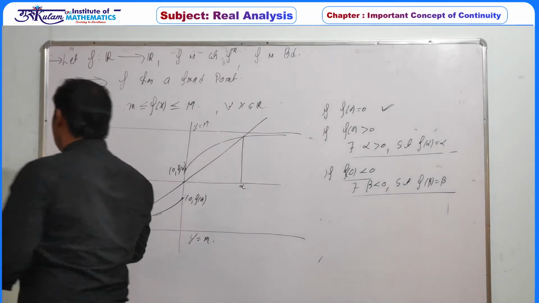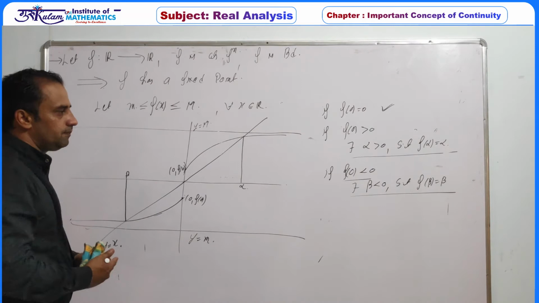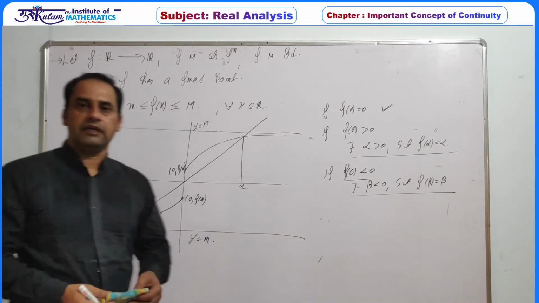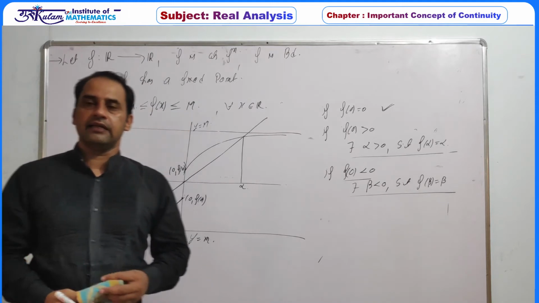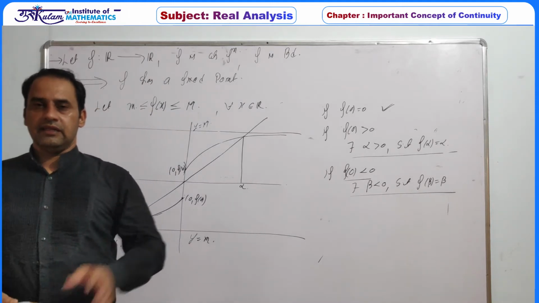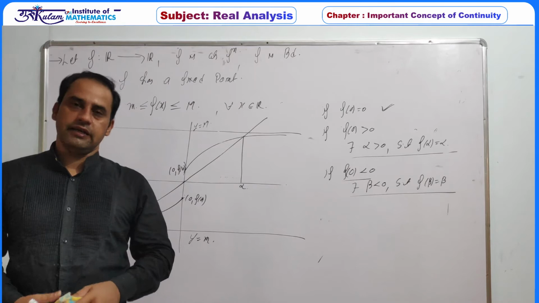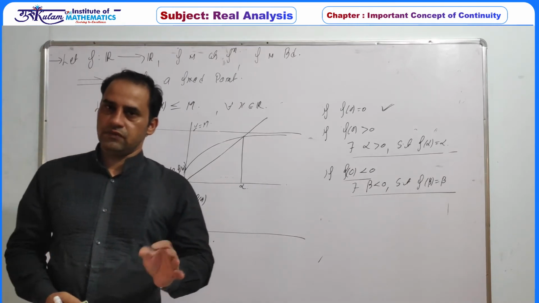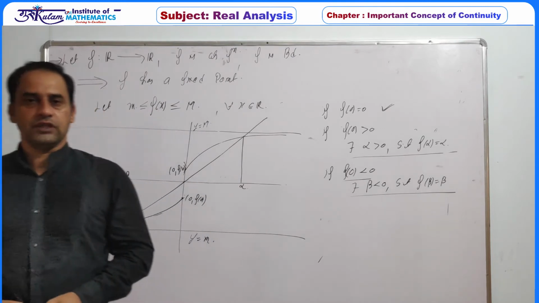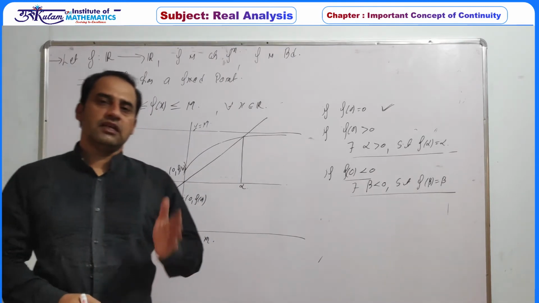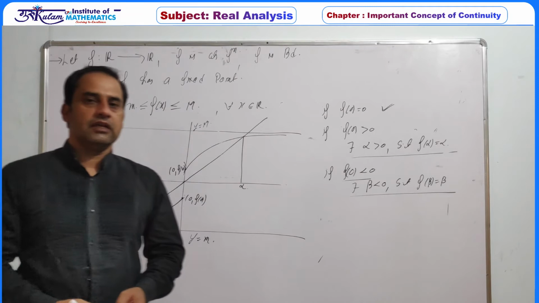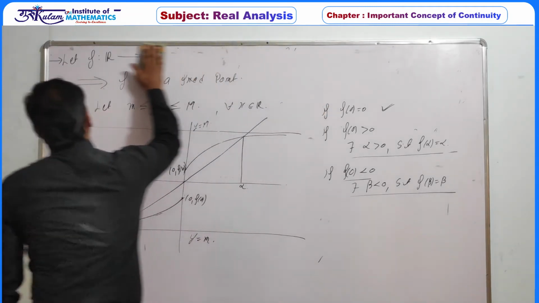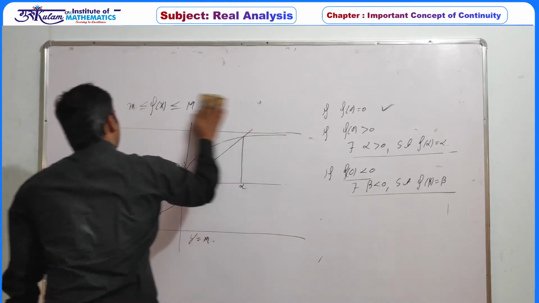So this is the other case. Whenever your function is defined from the real line to the real line and it is a continuous function, then boundedness of the function guarantees that it must have a fixed point. If f(0) is positive, then there exists a positive number which is a fixed point, and if f(0) is negative, then there must exist a negative real number which is a fixed point. So let's write down another example.